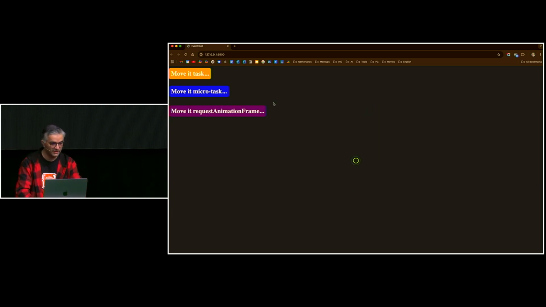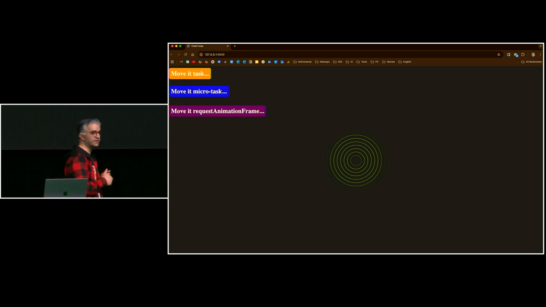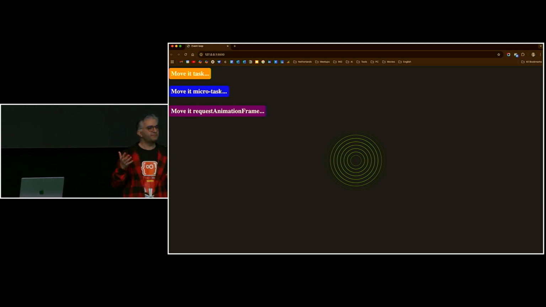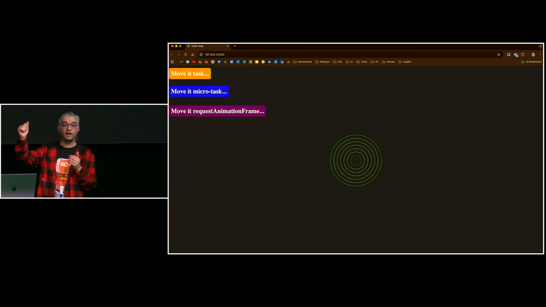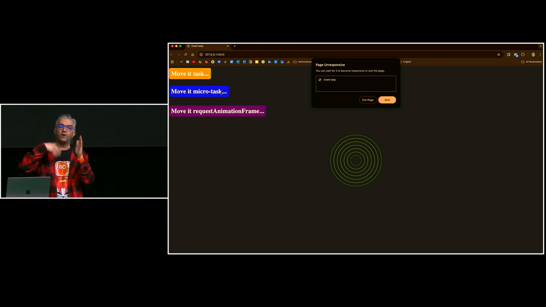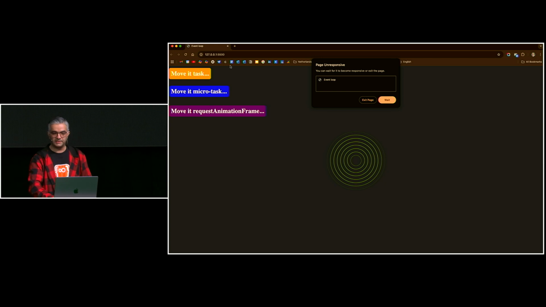OK, so what if I click on microtask? As soon as I click this one, yeah, my browser, my main thread, is blocked. So what were the differences between these that caused this effect? Yeah, because microtask tries to empty out the queue. Because I'm trying to move the elements running the same function all the time, once after each other, it blocks my main thread. Yeah, this is the famous alert that you get when your page is not responsive, right?